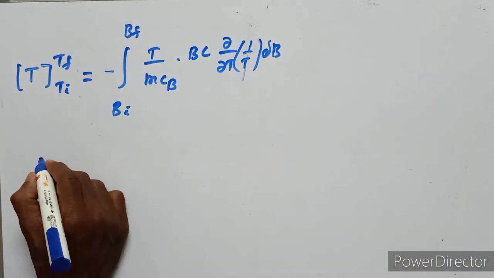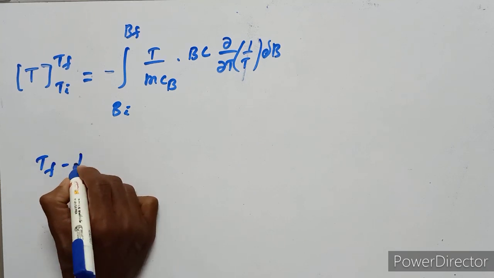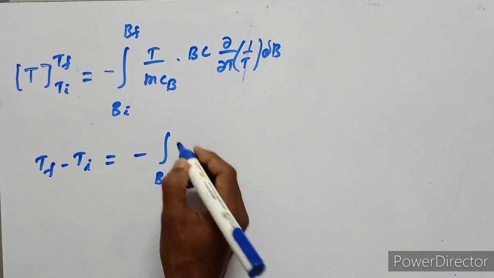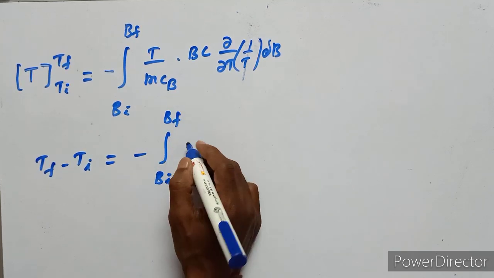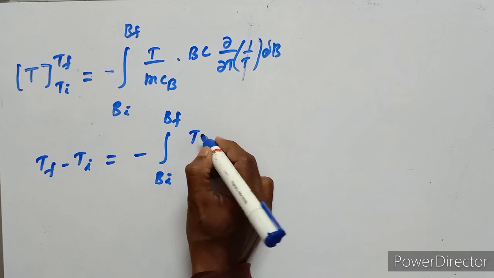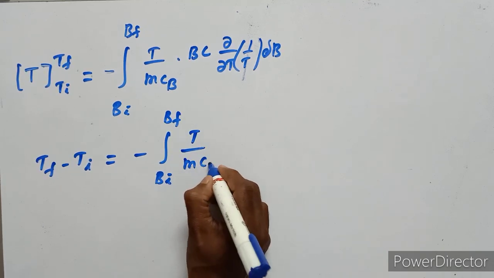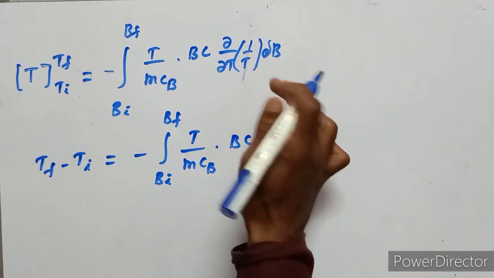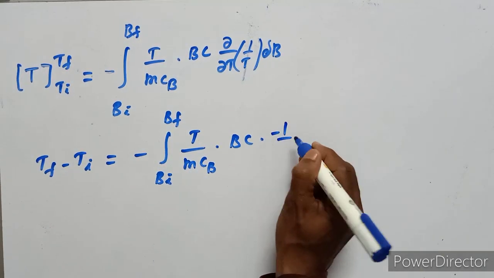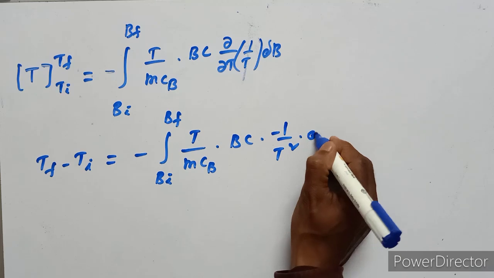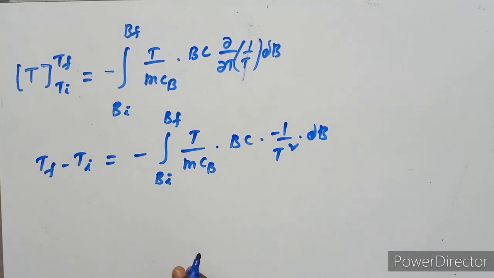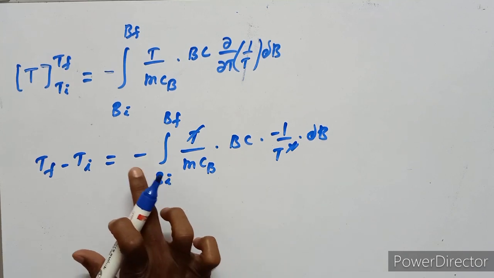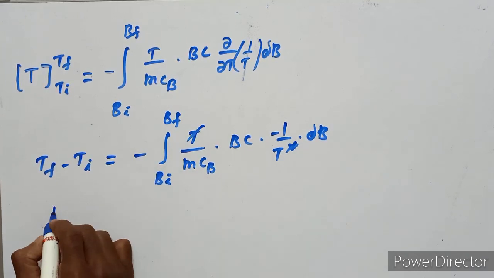So T final minus T initial equals minus integration from initial field strength to final field strength of T upon mC suffix B into BC, where the derivative of 1 upon T equals minus 1 upon T square into ∂B. So here T square cancels, and minus into minus is plus.